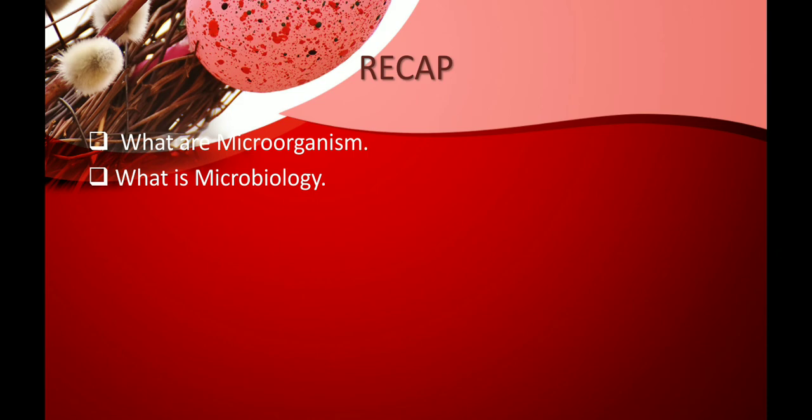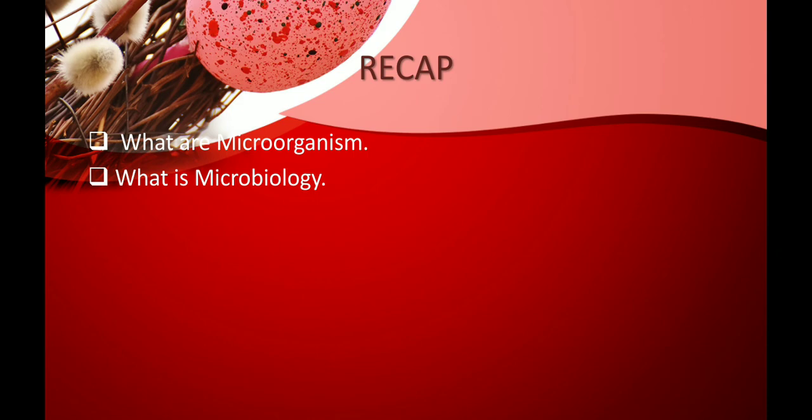So before we learn something new, let us see what we learned in the previous lesson. In the previous video we learned what are microorganisms. Microorganisms are any living minute organisms which cannot be seen by our naked eye. What is microbiology?